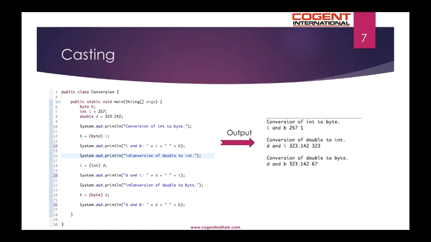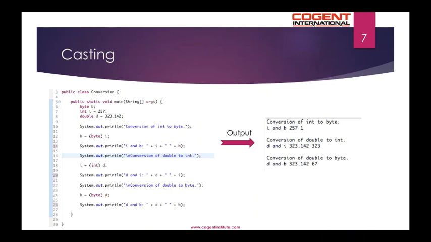We have a class Conversion which has a main method and variables: b of type byte, which is declared but not initialized; variable i of type int, declared and initialized with 257; and variable d of type double, declared and initialized with 323.142.